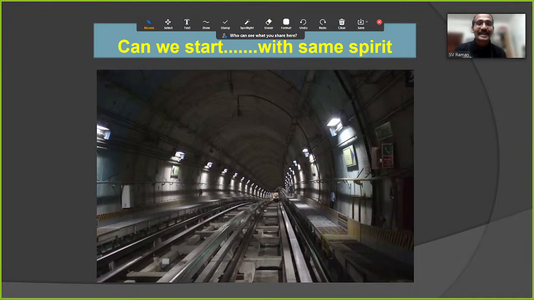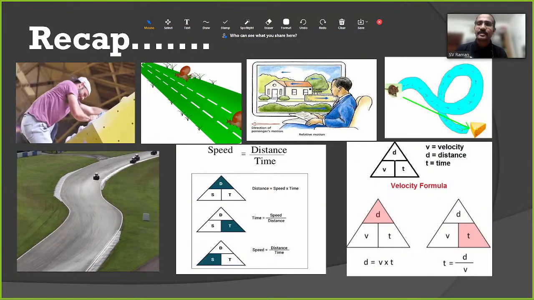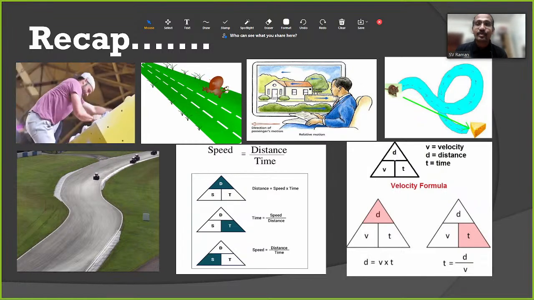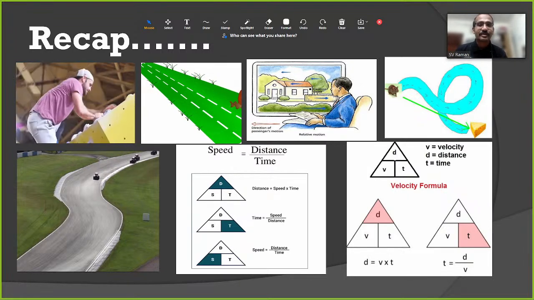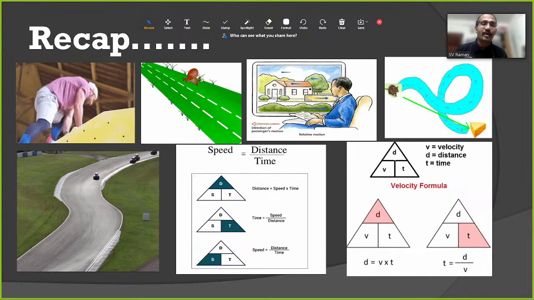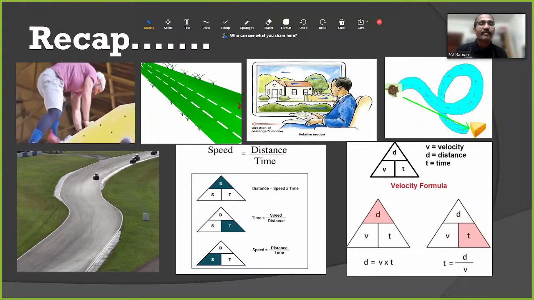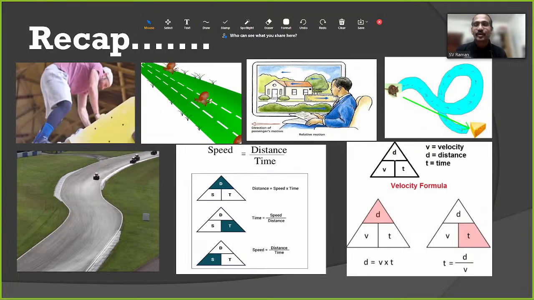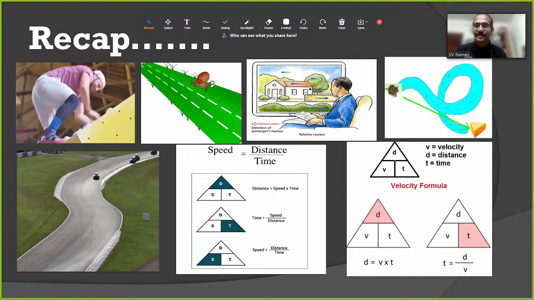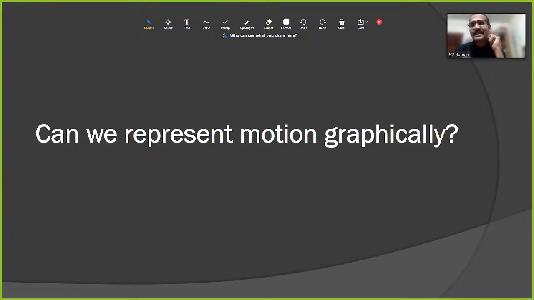What is the next subchapter? Till now what have we studied? We have studied what is motion, what is straight line motion, and how rest and motion are relative terms. Then distance and displacement. Then speed is equal to distance by time, velocity is equal to displacement by time, acceleration is equal to rate of change of velocity. Can we represent motion graphically? Is it possible? Why not?